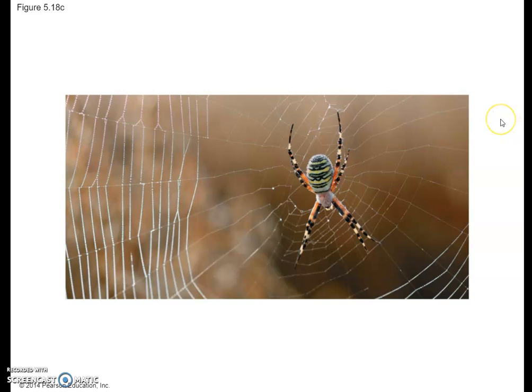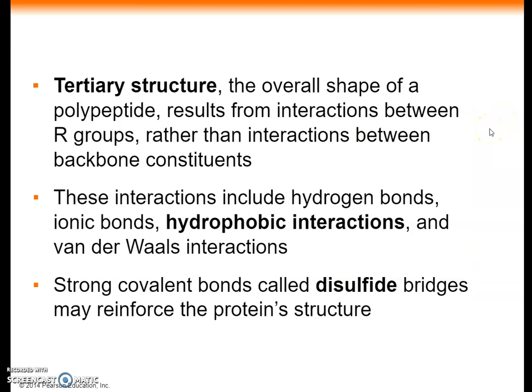Spider silk is an example of the protein structure. Those would be fibrous proteins. Then the tertiary structure is determined by interactions among various R groups.